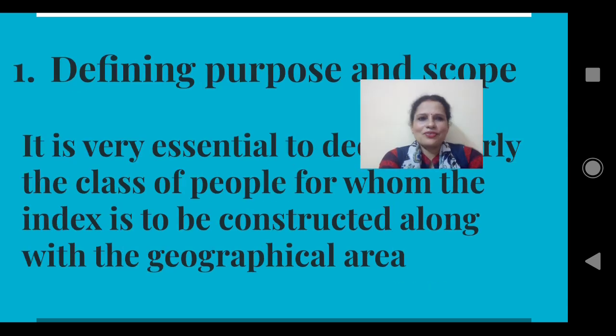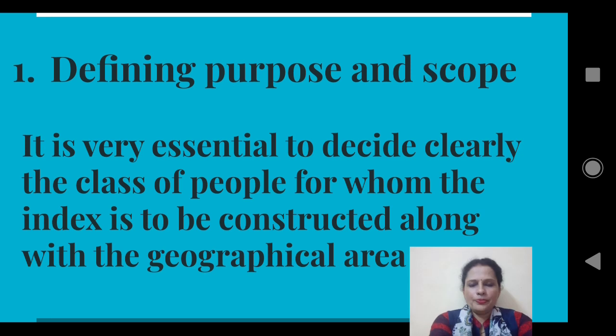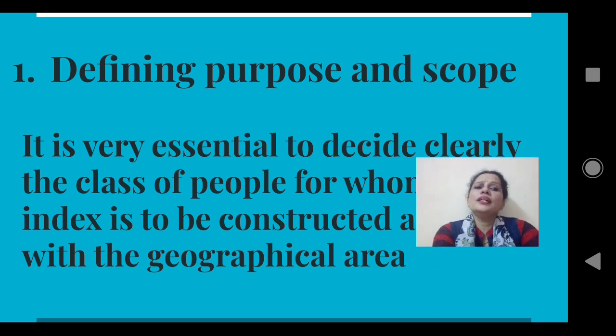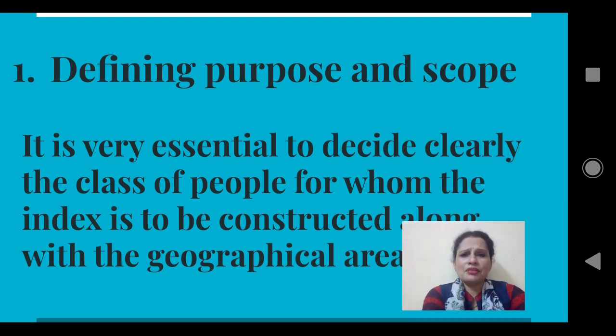The first one, defining purpose and scope. At the very outset, the purpose of constructing the index number should be clearly defined. Under this step, one should clearly define the class of people for whom the index is to be constructed, like whether it is for teachers, and if so, whether government teachers or private teachers, or teachers in the rural area or in the urban area, etc. Geographical area, that is the coverage: which location to consider for constructing the consumer price index number.